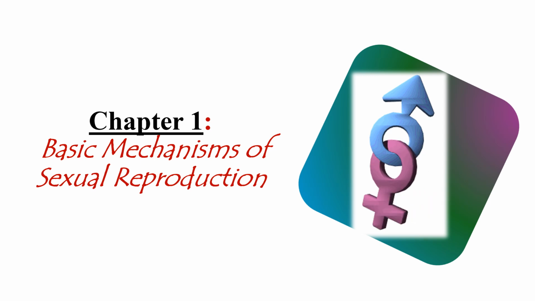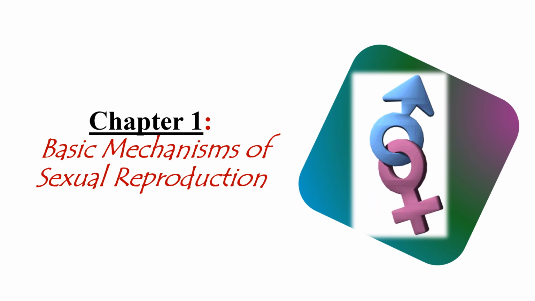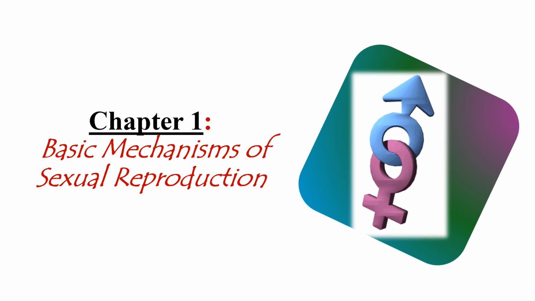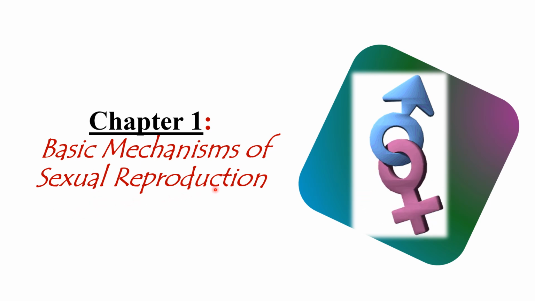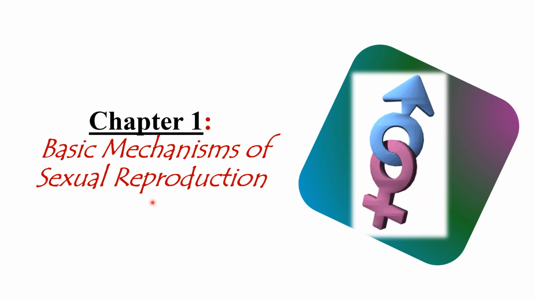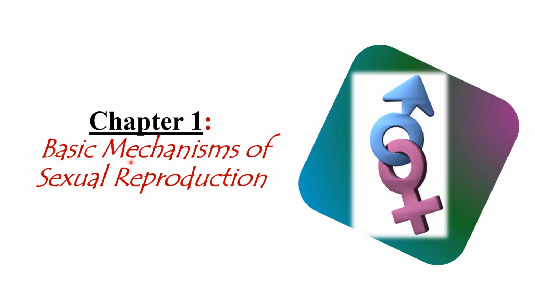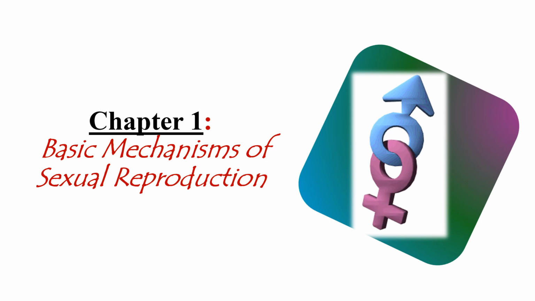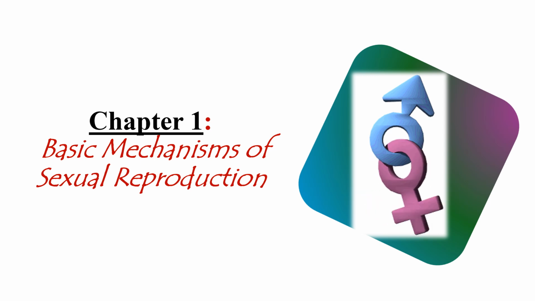So chapter 1 is about the basic mechanisms of sexual reproduction. Let's first define what sexual reproduction is. Sexual reproduction involves the union between the male and the female gamete. The word sexual means it involves the two sexes, the male and the female.